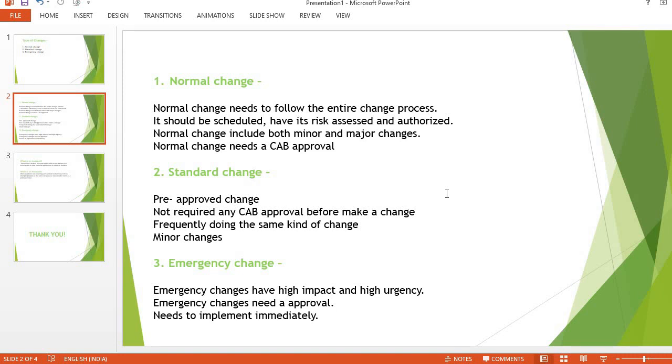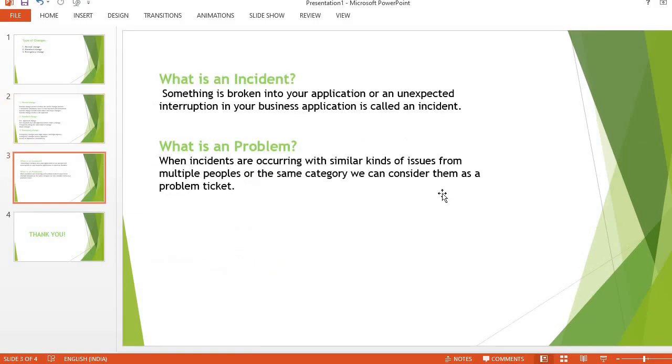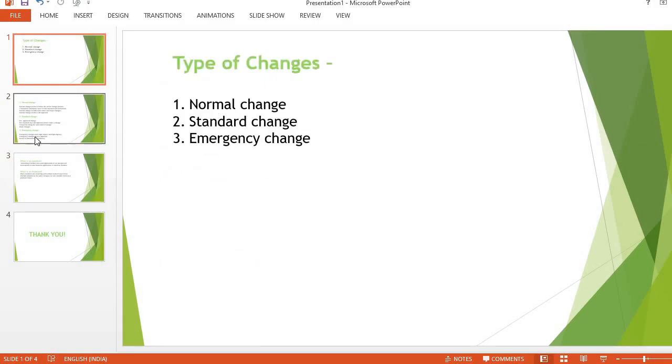The normal change needs a CAB approval, as I mentioned in the first or second point. Only after that can we proceed. And then we have the standard change.